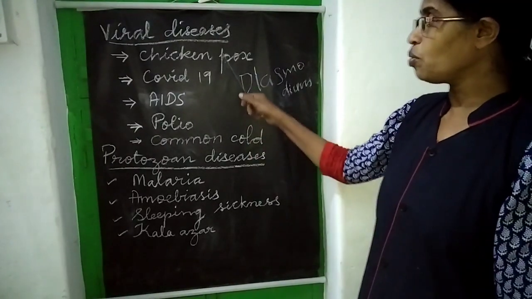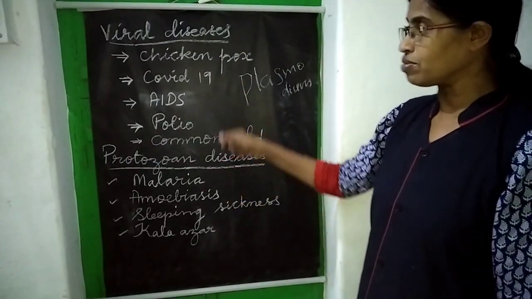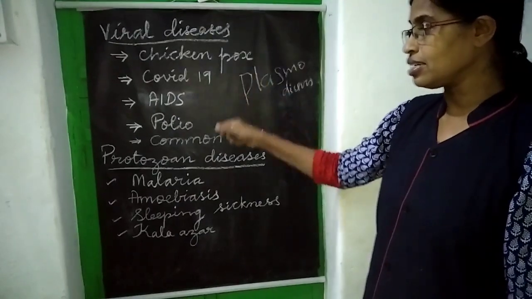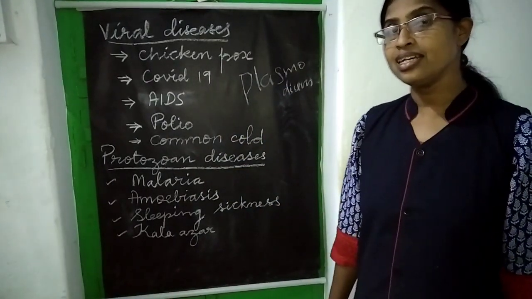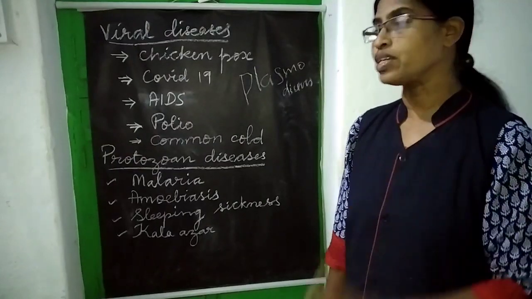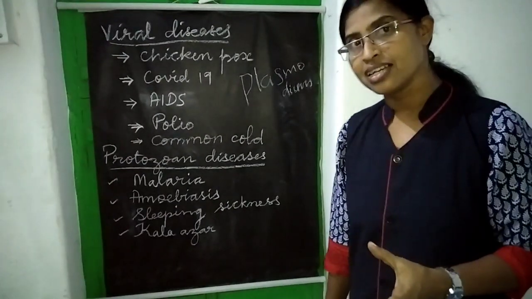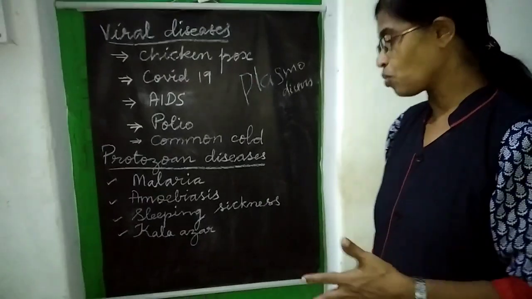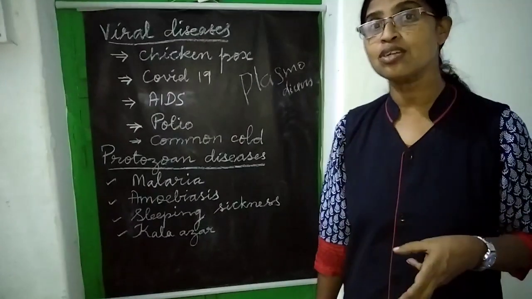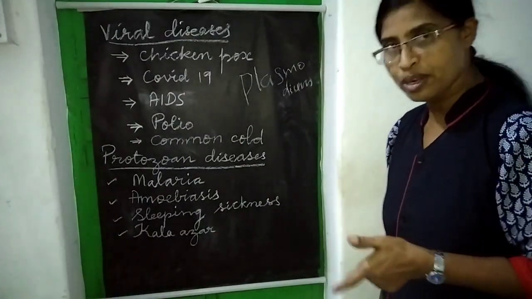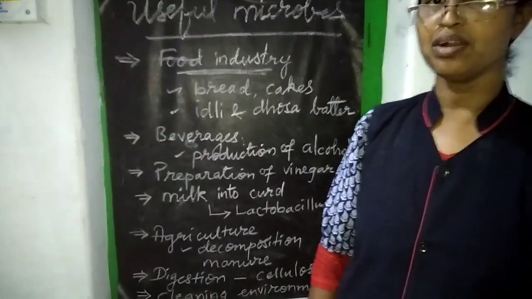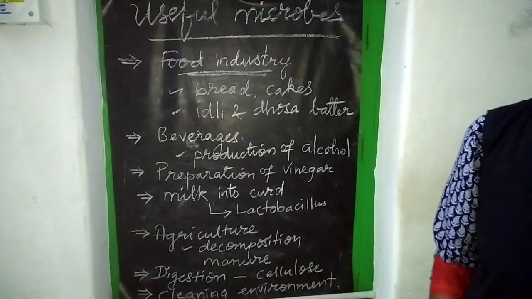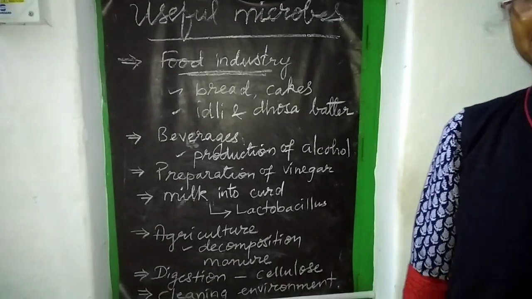Right? So you have seen viral diseases and protozoan diseases. Malaria is a protozoan disease. AIDS is a viral disease. Sleeping sickness, protozoan disease. Common cold, viral disease. Now we are going to see the uses of microorganisms.